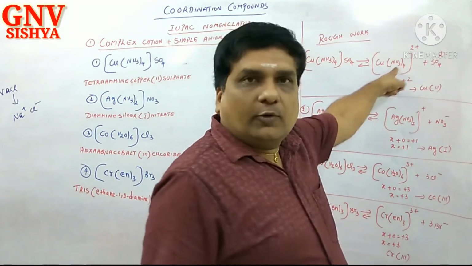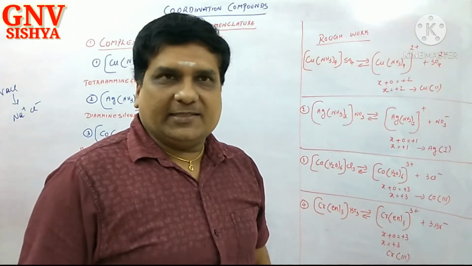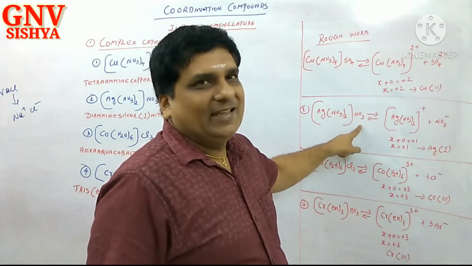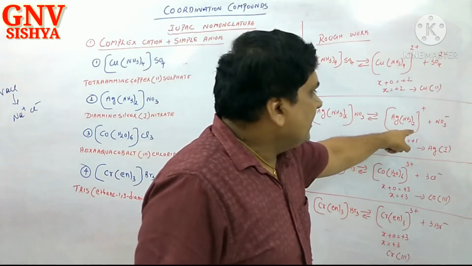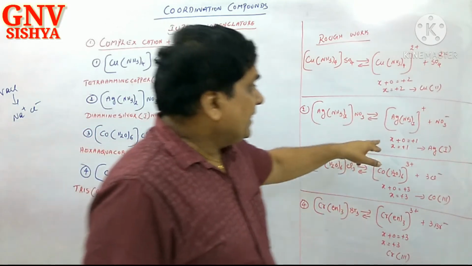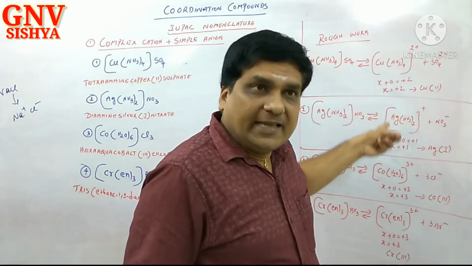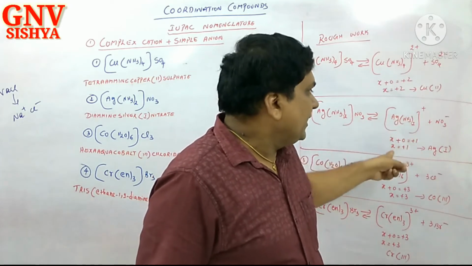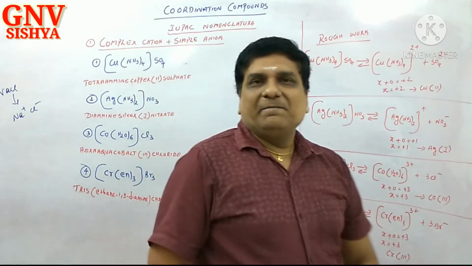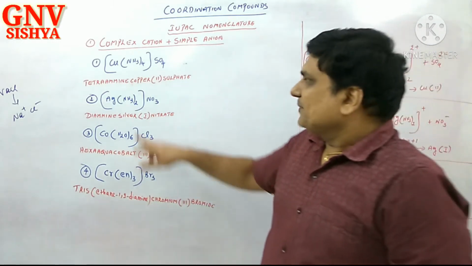Silver, coordination number 2, 2NH3. Split the complex: [Ag(NH3)2]+ and NO3-. Next, find out the oxidation number. x + 0 = +1, x = +1. Silver is present in Roman numeral I. How are you going to name it now?